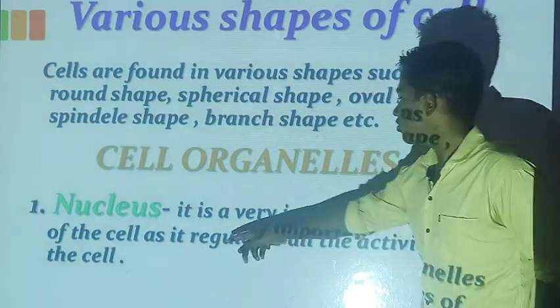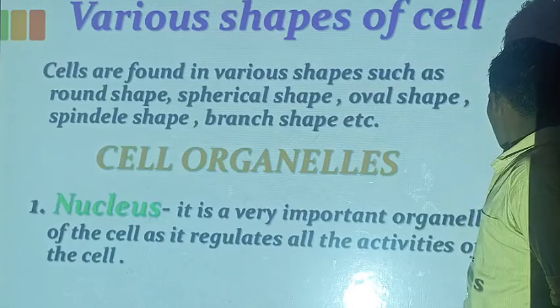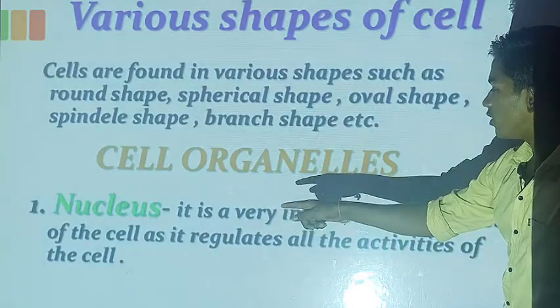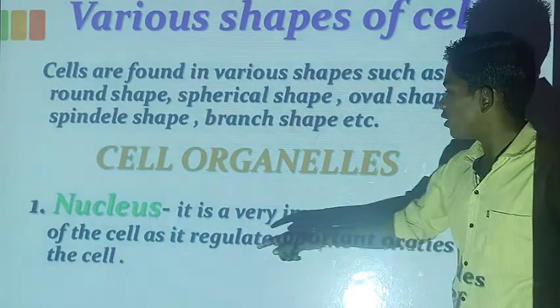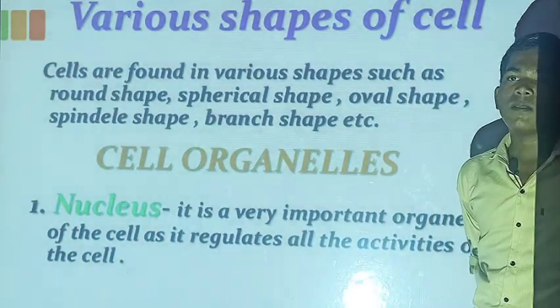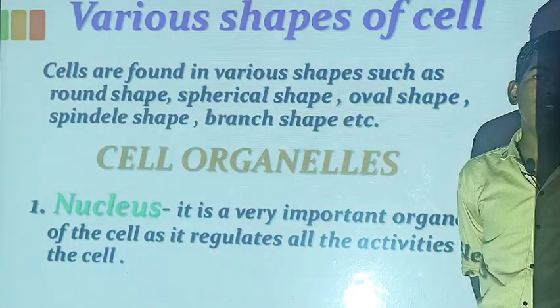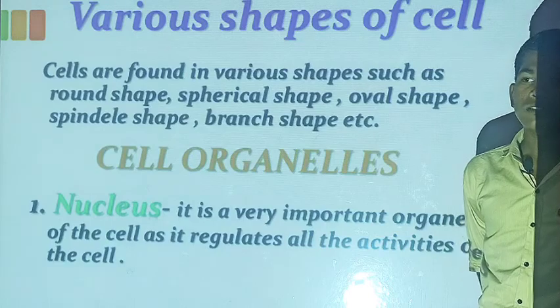Organelles. First one is nucleus. It is a very important organelle of the cell as it regulates all the activities of the cell. The nucleus is the head of the cell. By the nucleus, every activity inside the cell will continue.